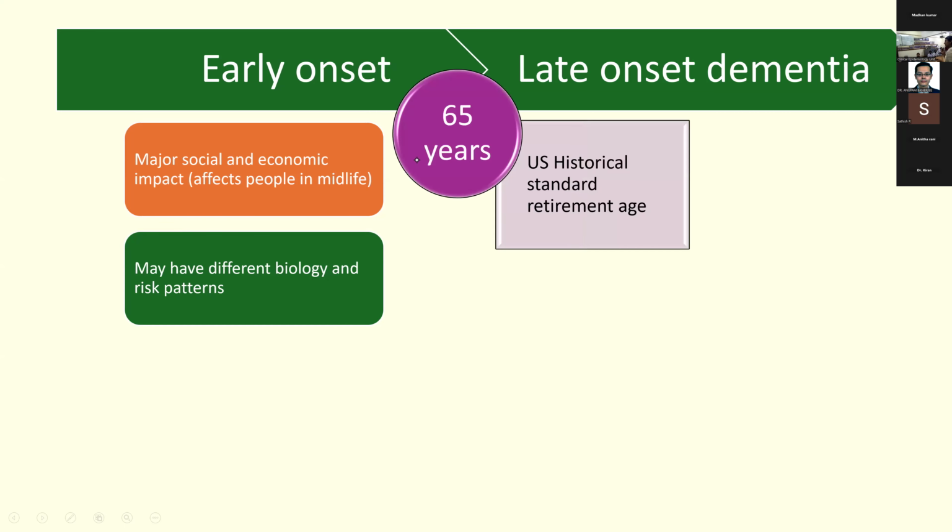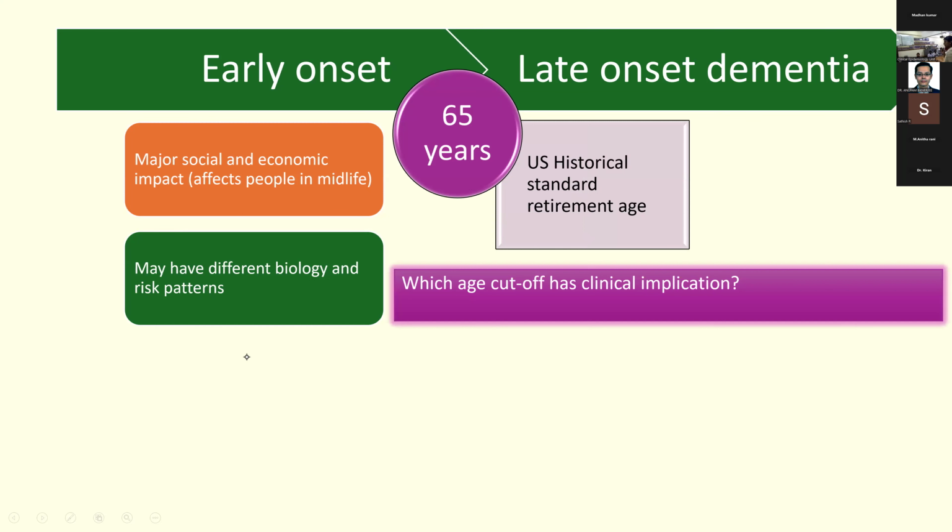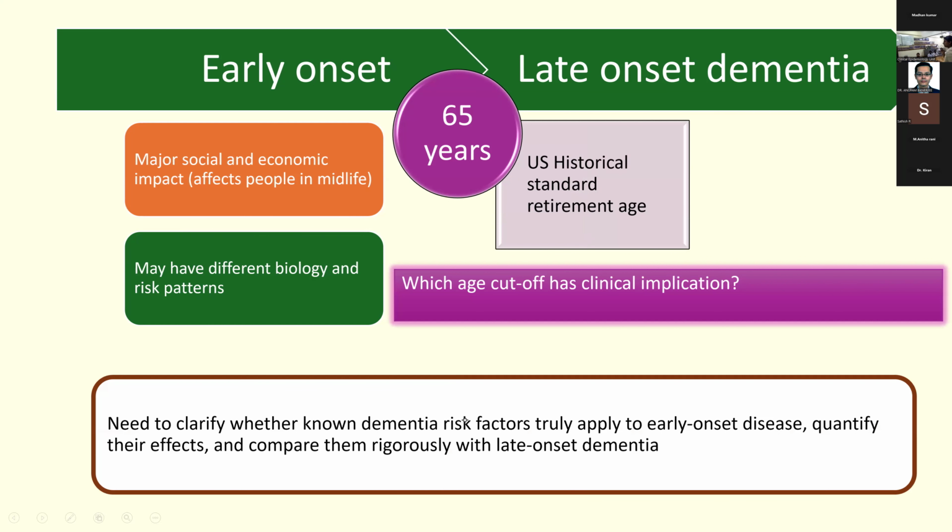Now, who gave this cutoff of 65 years? Is it clinical? No, it's actually based on the US historical standard retirement age. So which age actually has a clinical implication? These are some of the questions which this cohort tried to answer. They also wanted to clarify whether the known dementia risk factors truly apply to early onset disease. They wanted to quantify their effects and compare them rigorously with late onset dementia.